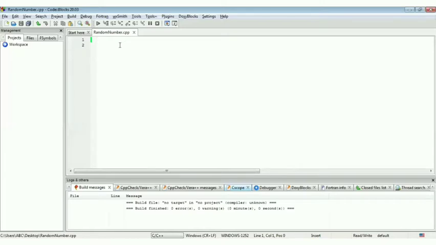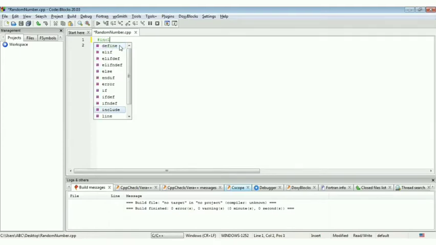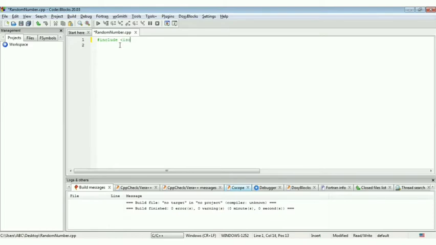First of all, you have to include some header files. We will include iostream, and then we will include the cmath file to perform mathematical operations. Then our standard line, using namespace std. Then our main function starts.